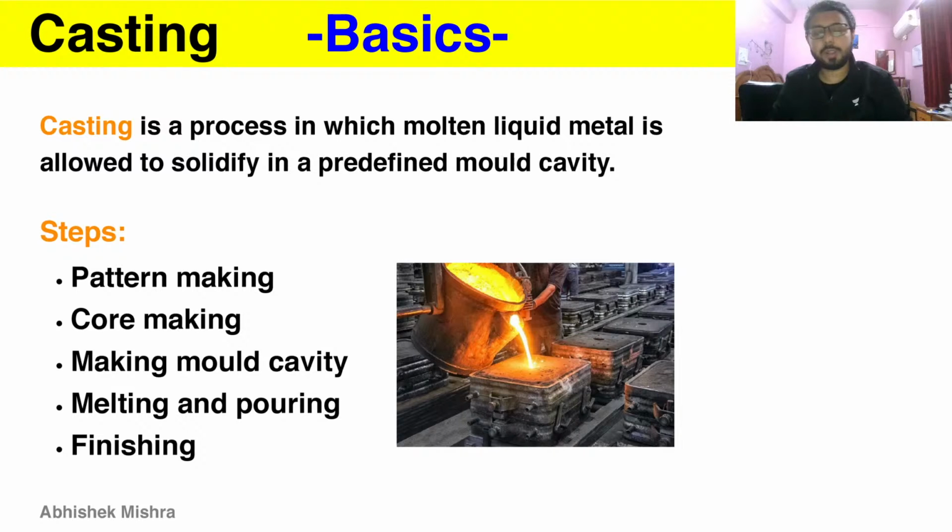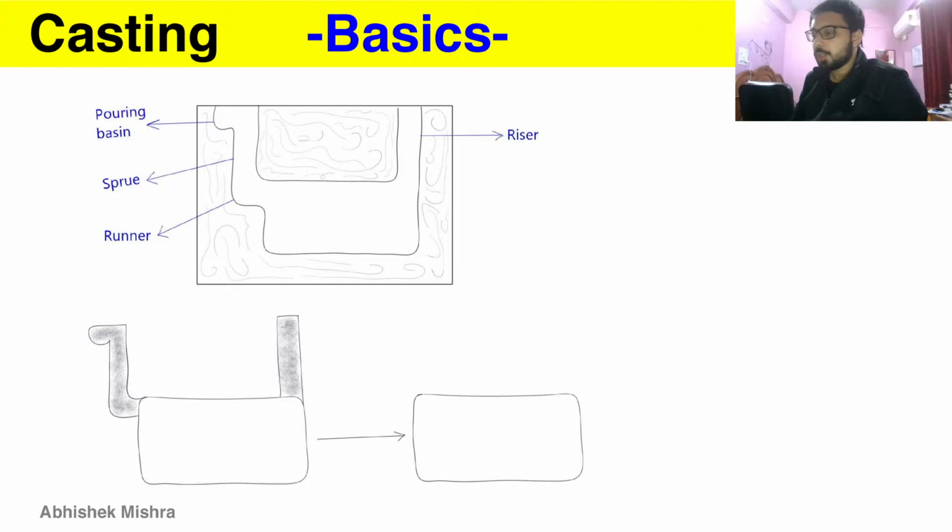After all this, we do finishing to remove the undesired parts or the secondary cavities. Let's see what secondary and primary cavities are. Let me just show you here. This is your primary cavity, meaning the final product will be in the shape of the primary cavity.